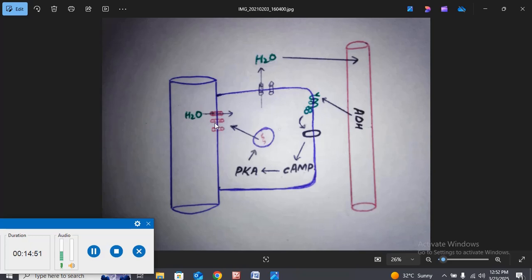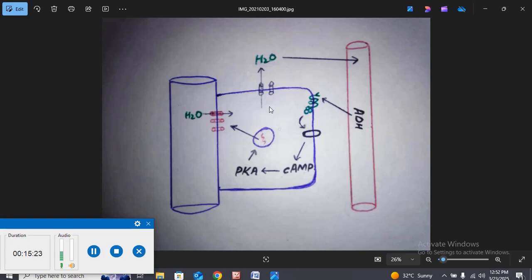So it translocates the aquaporin channel, aquaporin 2 channel, not 4 channel, aquaporin 2 channel, into this membrane. This is the apical membrane. By the translocation of these channels, the water is going to be absorbed into these cells, into the principal cell. By the absorption, it carries out the absorption of water from the collecting duct.